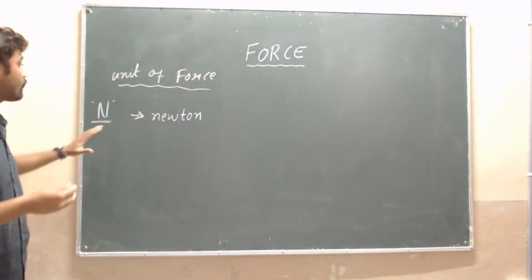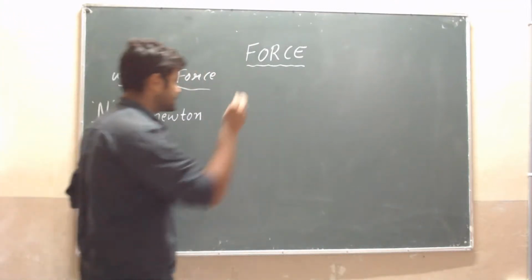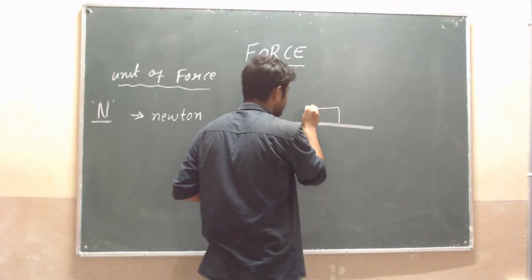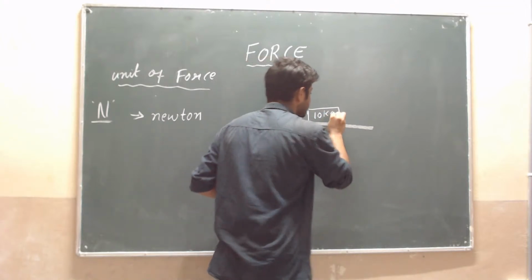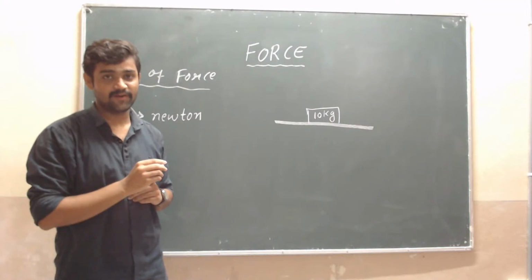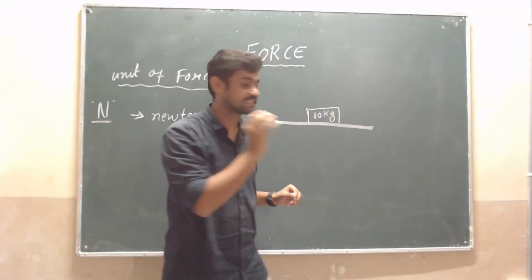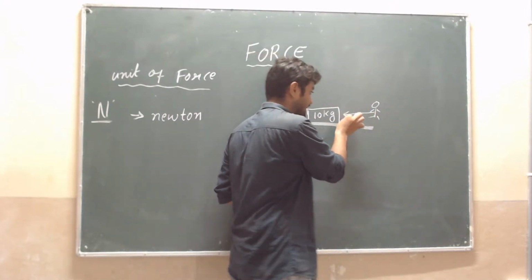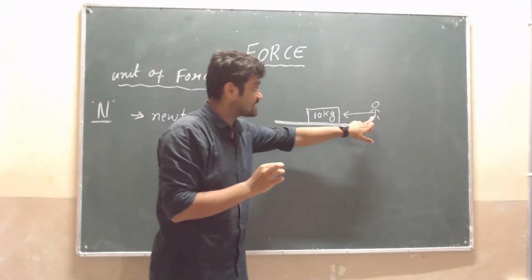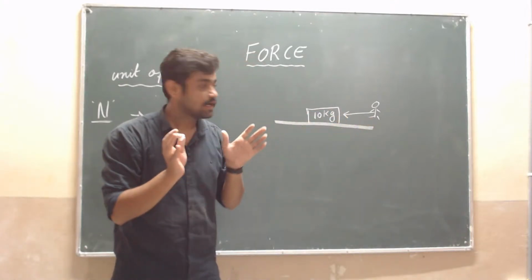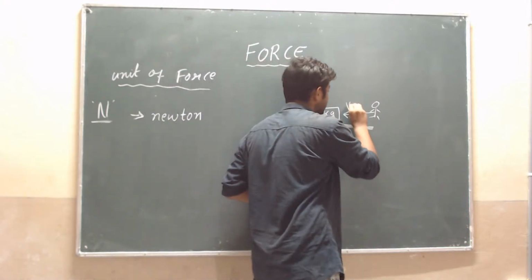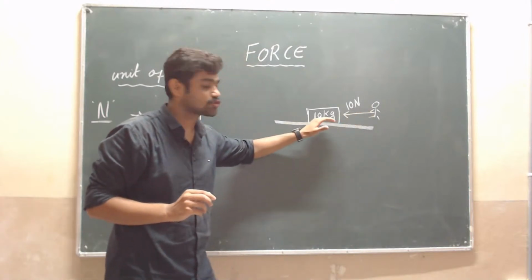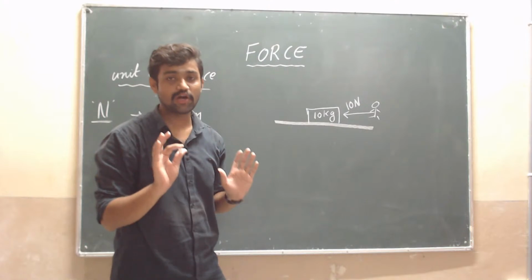Then what is the unit of force? That is Newton. Suppose this is an object of 10 kg. A person is applying force on it in this direction. How much force is applying? Suppose take it as 10 Newton. A person is applying 10 Newton force to a 10 kg object.